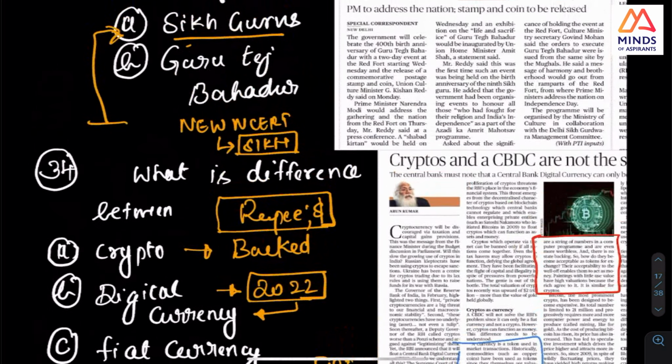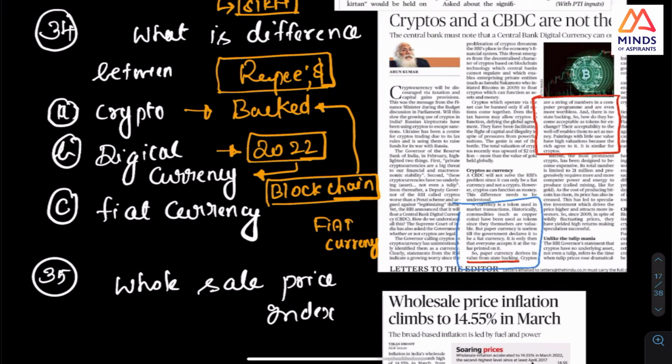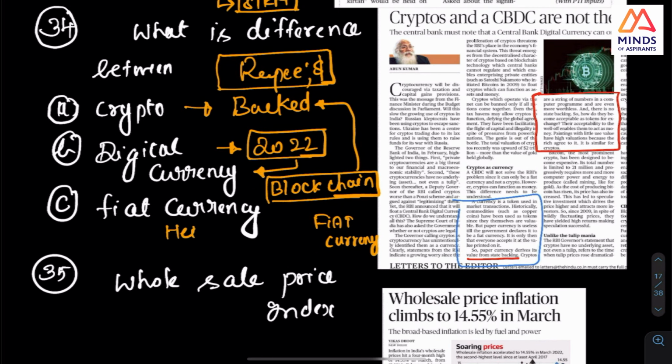But I want you to check what cryptocurrency and blockchain are. Blockchain is a separate technology, but blockchain is what is used for cryptocurrency transactions. There was also a very big heist kind of thing in Bangalore.